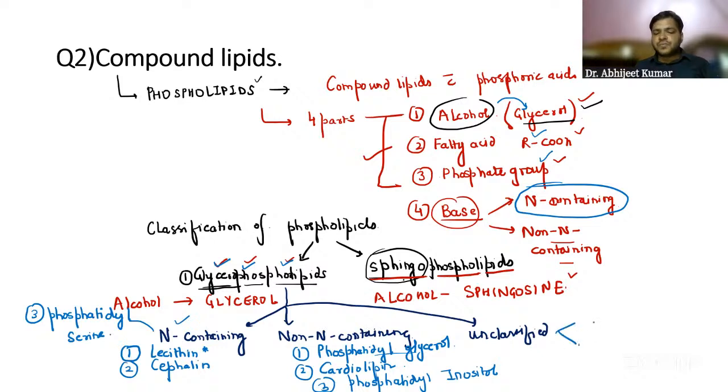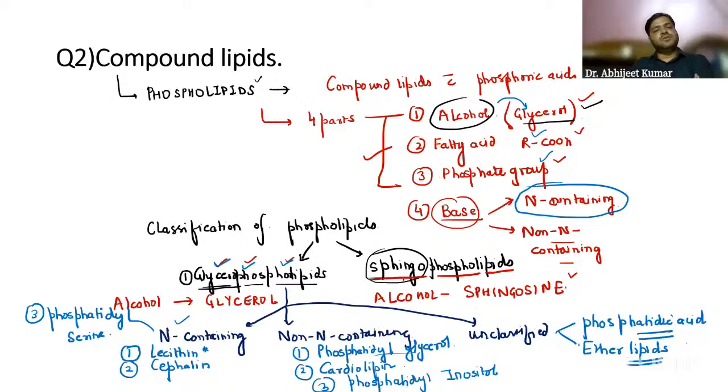Unclassified are two. You have to remember phosphatidic acid, and the other one called ether lipids. We have phosphatidic acid and we have ether lipids.